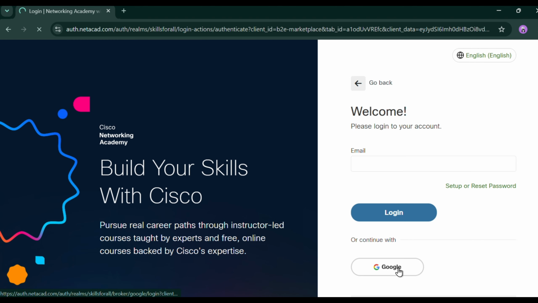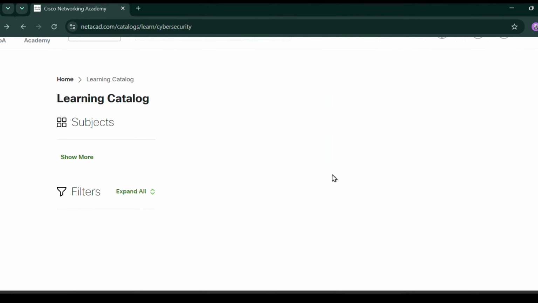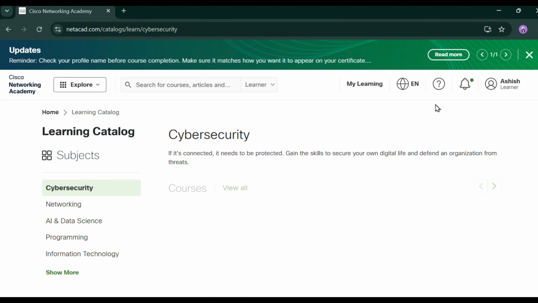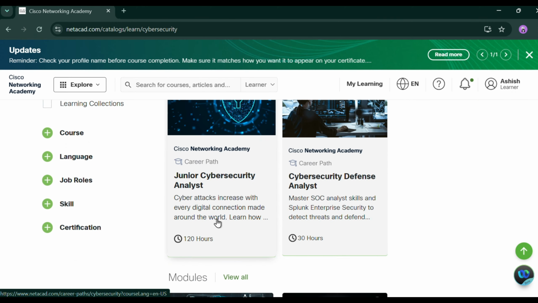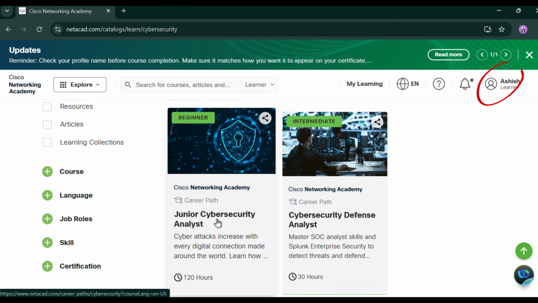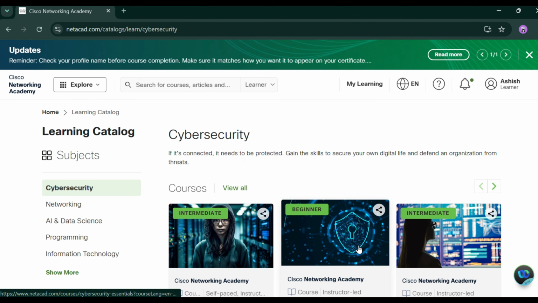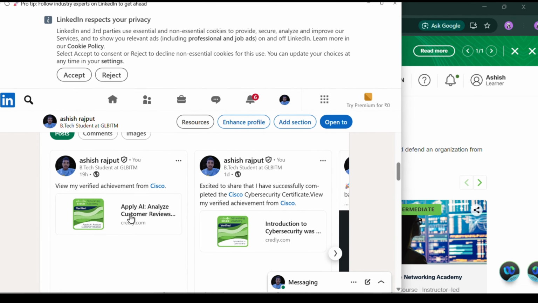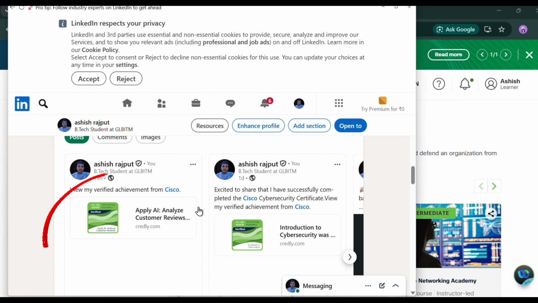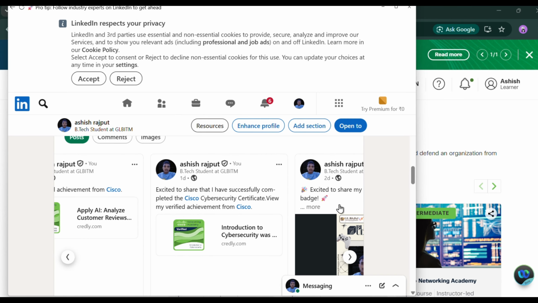You can just log in from here, and log in with Google. You can see I'm already a learner here, Ashish. Okay, let's check. You will get many badges after completing the course. You can paste them on your LinkedIn. Here are the Analysis badges, and this is the cybersecurity badge.